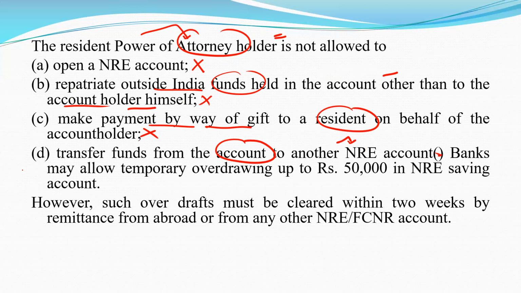But very important, the bank may allow a temporary overdraft of up to rupees 50,000 in an NRE savings account. You have to remember that the bank may allow a temporary OD facility up to rupees 50,000, and you have to clear that overdraft within 2 weeks.